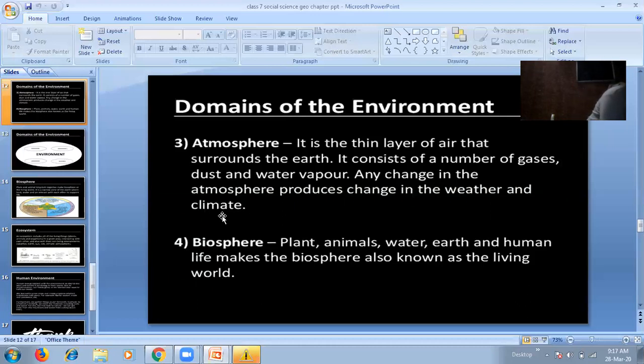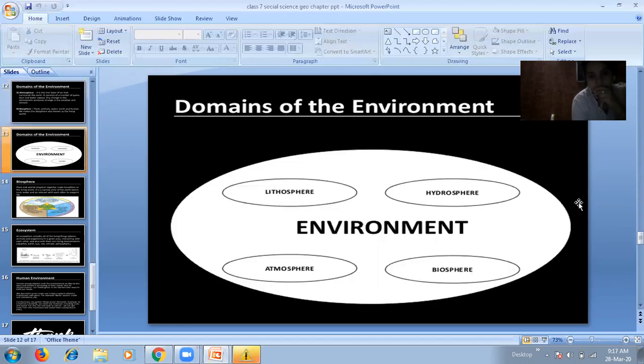It is a narrow zone of the earth where land, water, and air come into contact with each other, because land, water, and air are all interrelated in the physical environment. It is the biosphere which makes the earth a unique planet in our solar system, because plants, animals, water, everything is found on our earth.